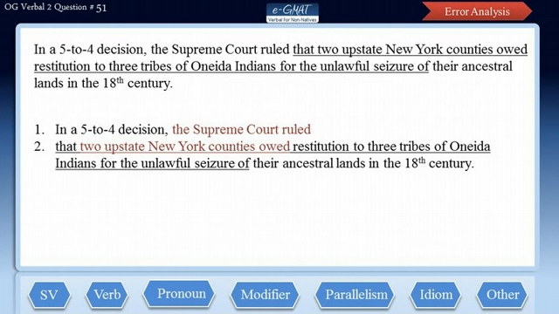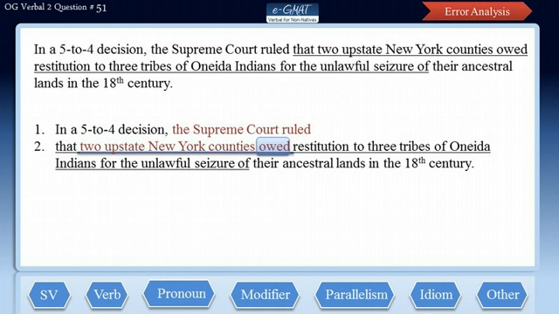Now, in this sentence, the subject 2 upstate New York counties not only makes sense with the verb owed, but it also agrees in number with this verb. So we do not have any subject-verb agreement error here. Also, the verb owed is written in the simple past tense, and it is correct because it's talking about an event that took place in the past.